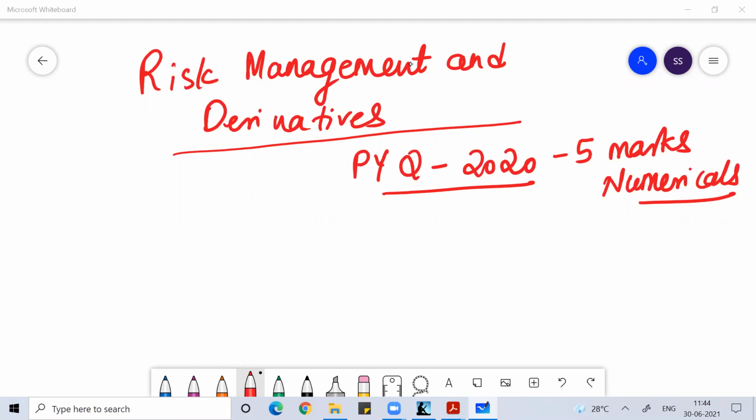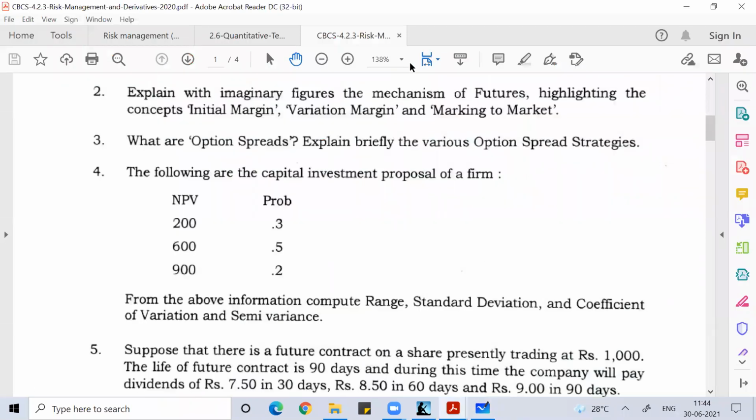Now, coming to today's class, we are going to discuss the previous year question for the year 2020, which came for 5 marks. This is the numerical we are going to discuss. The following are the capital investment proposals for the firm. They have given you the data of NPV and the probability.